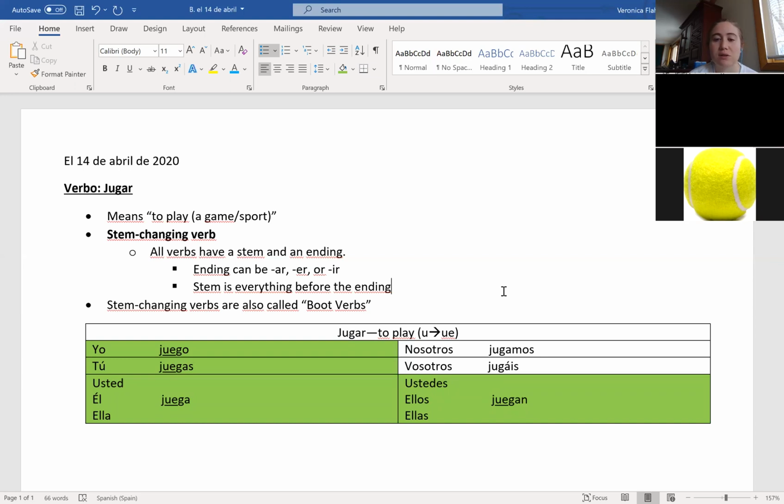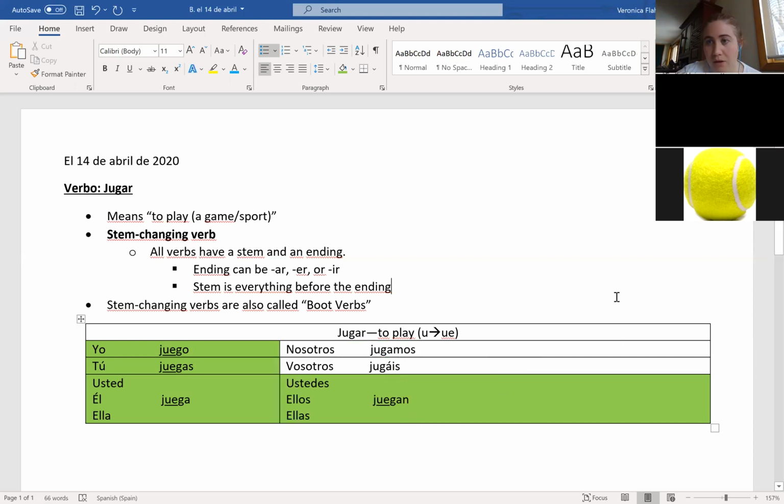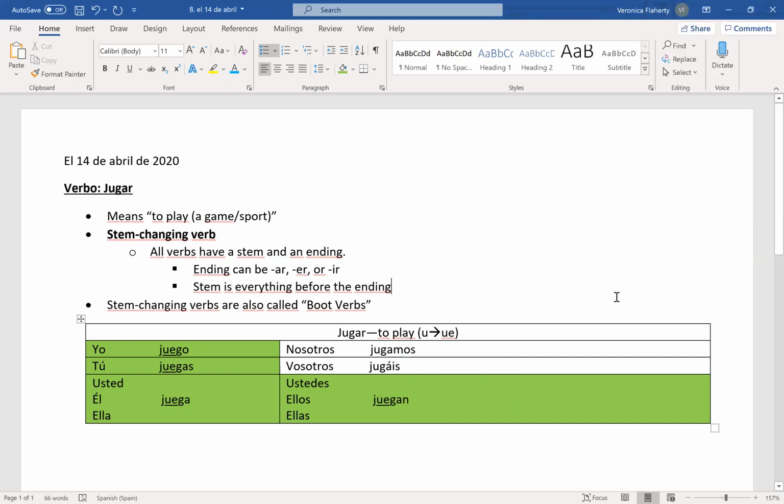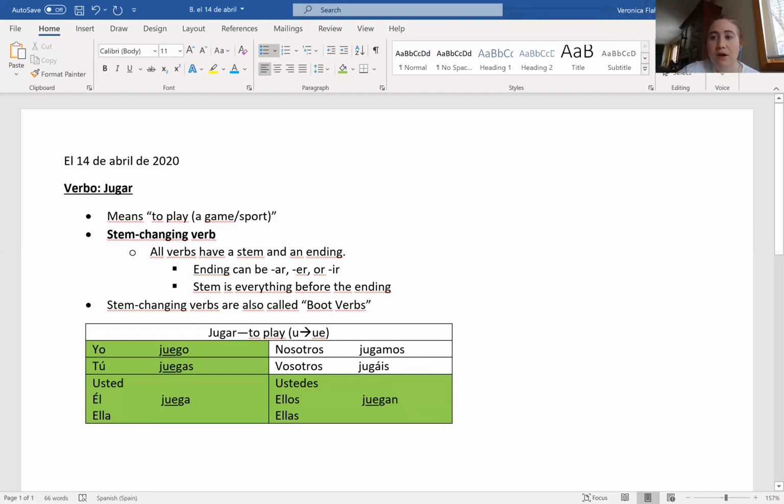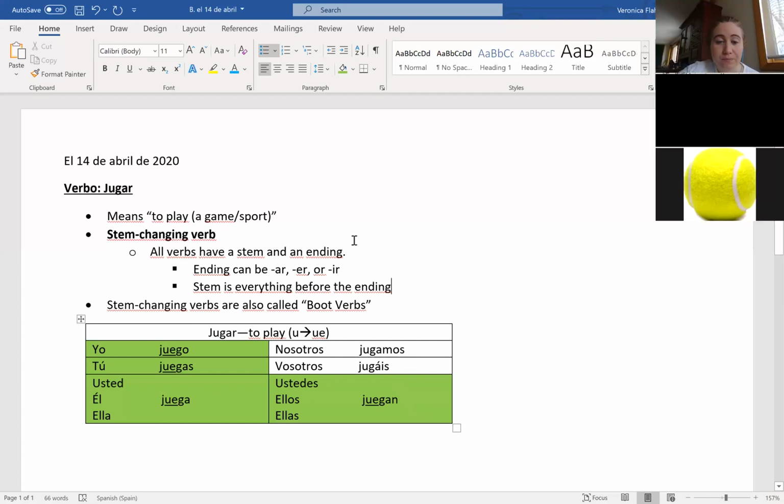Anybody confused or have questions? All right, there are a lot of stem changing verbs. This is the first one they introduce in the book, and they introduce it by itself. I cannot think of another verb that has a U to UE stem change, but there are a lot of other types of stem changes. So we're going to look at those this week.